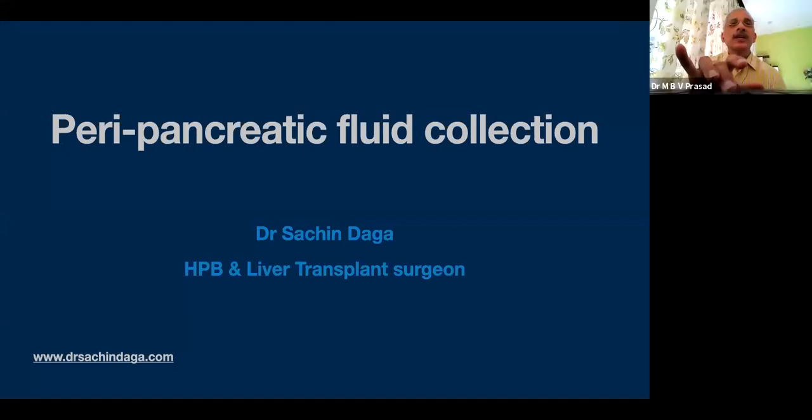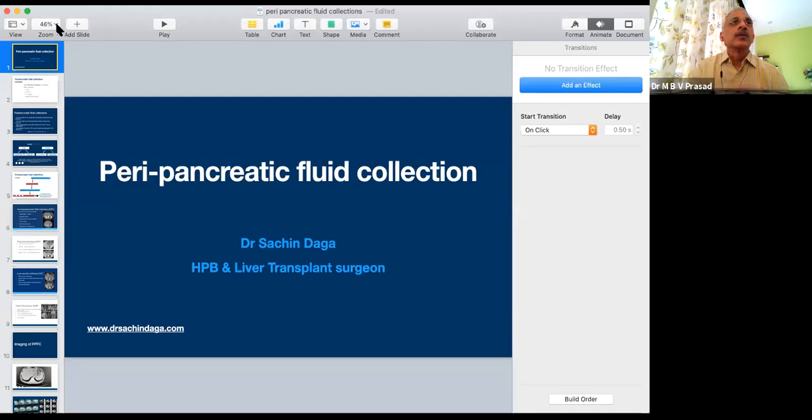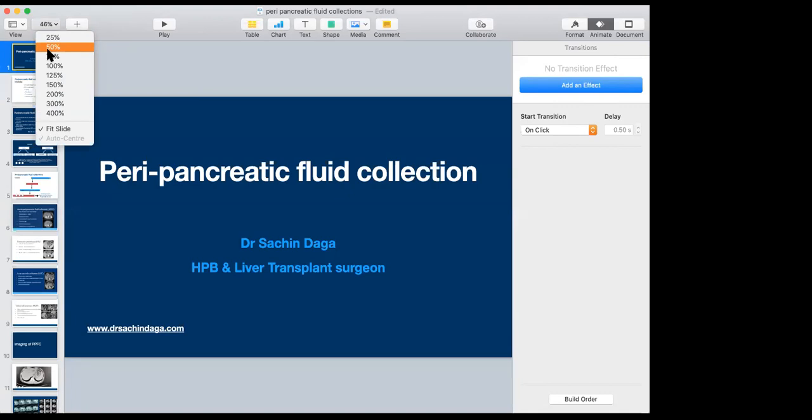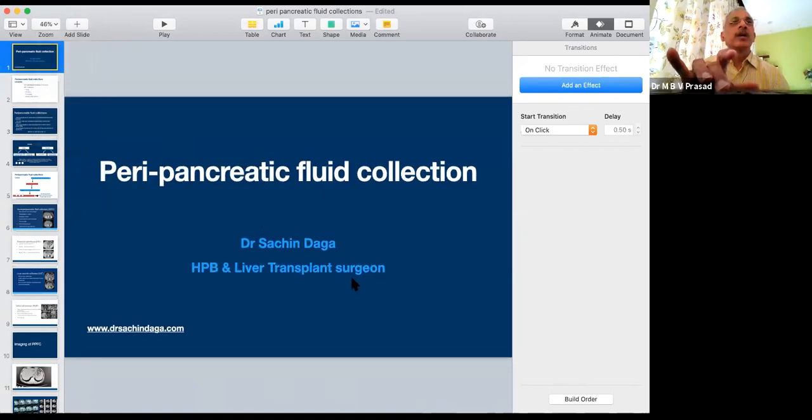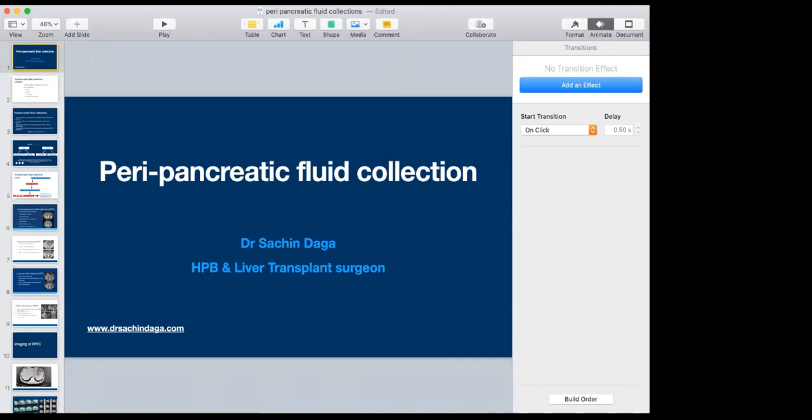Sachin, can you go to the second or third slide? It is still stuck on the first slide only. Or do it manually rather than the play. I don't know how it works in Apple. You are pressing the play button, it is not automatically playing. Okay, I'll just use the cursor and do it.